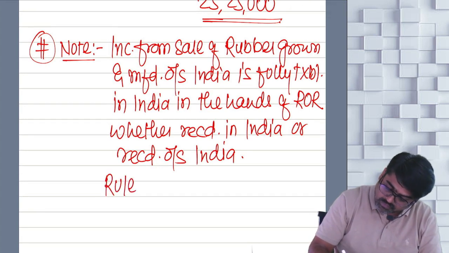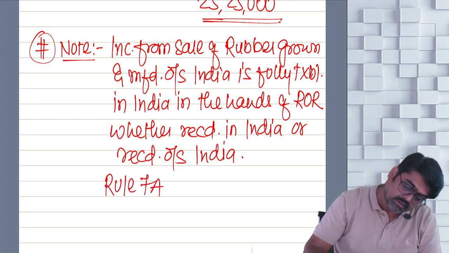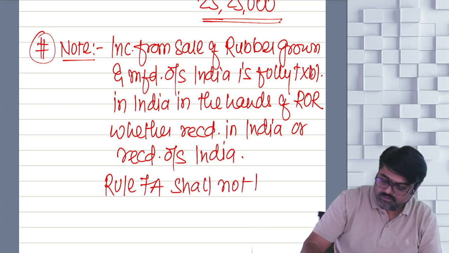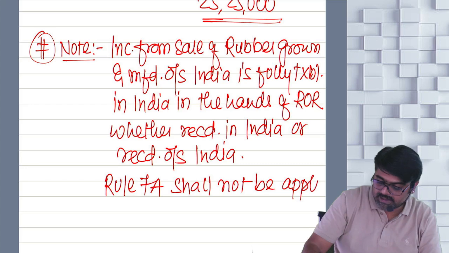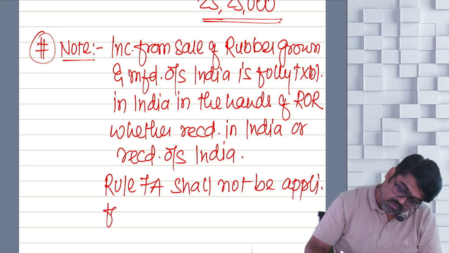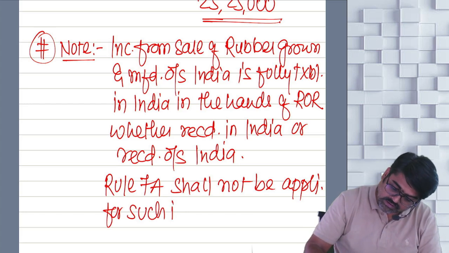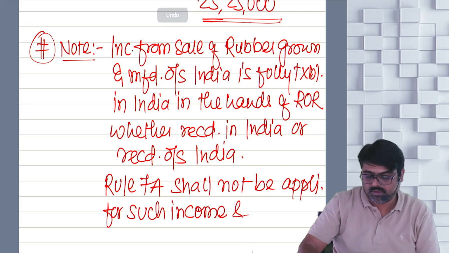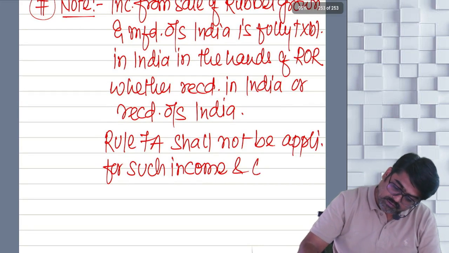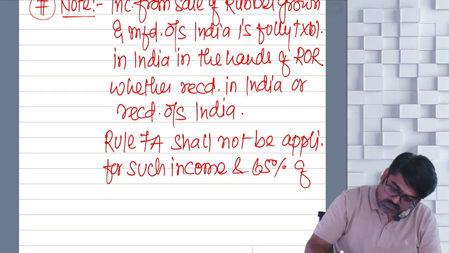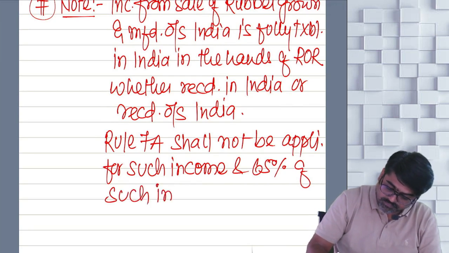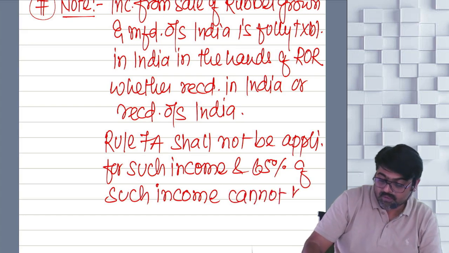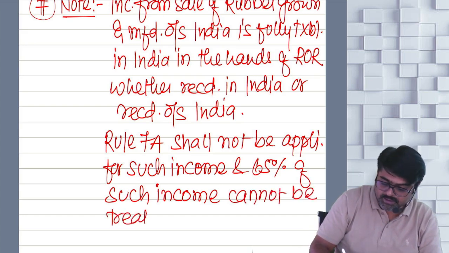Rule 7A shall not be applicable for such income and 65% of such income cannot be treated as what?